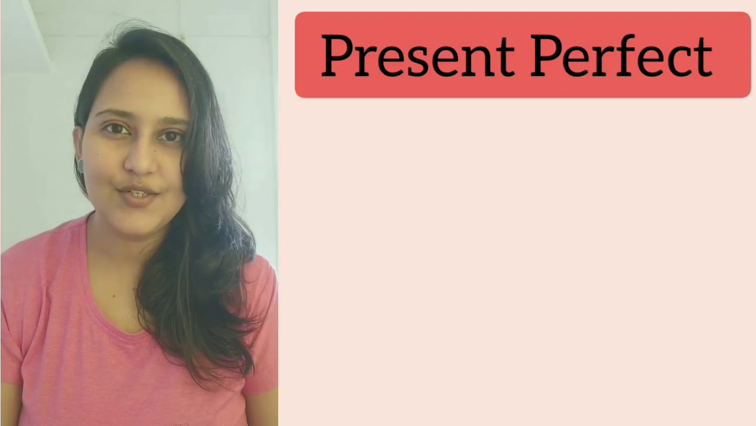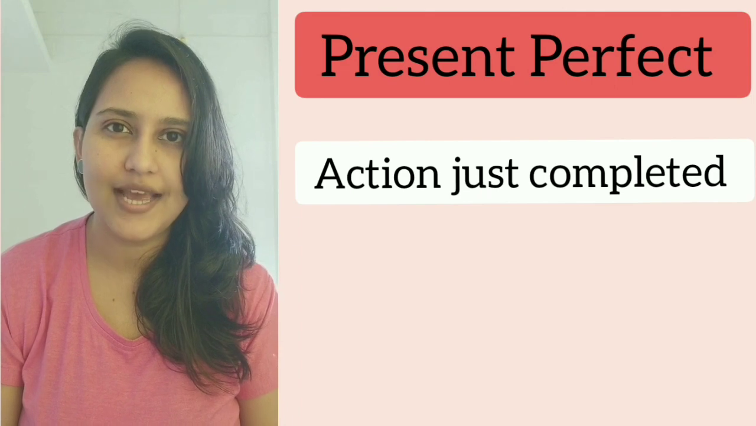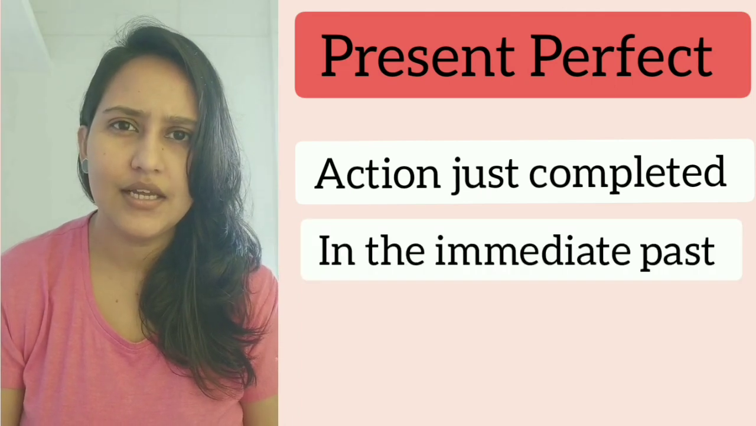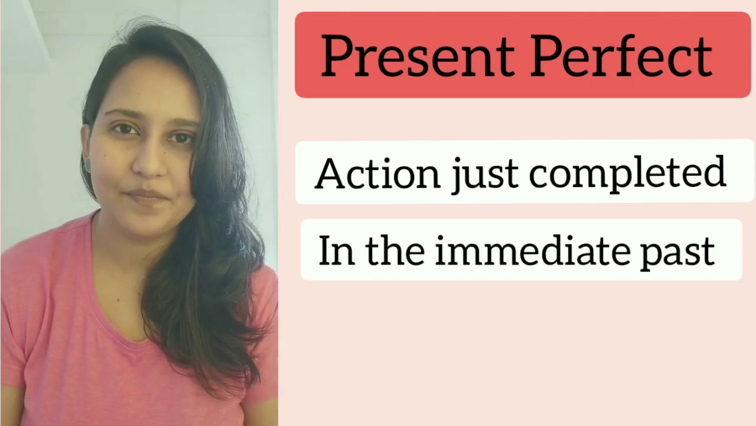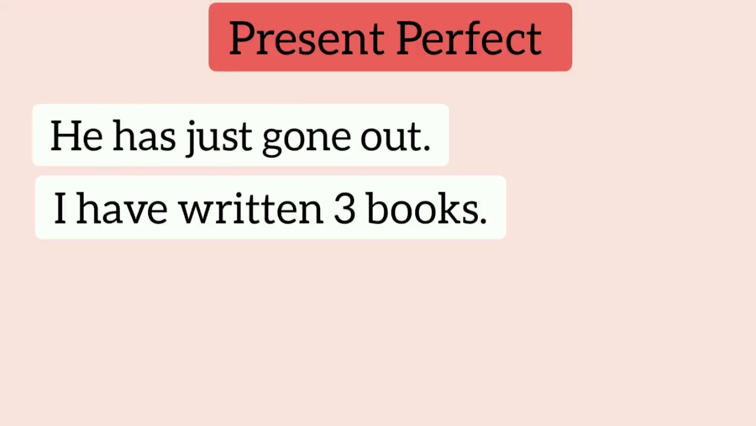Present perfect tense talks about the time when the action has just been finished, the action has just been completed, in the immediate past. For example, he has just gone out. I have written 3 books. In these 2 examples, the action that is spoken about has just been completed.